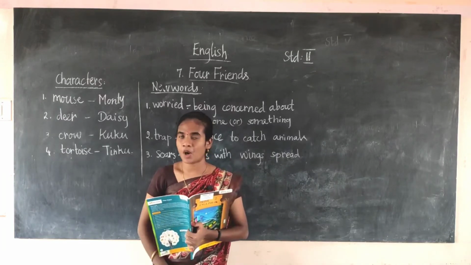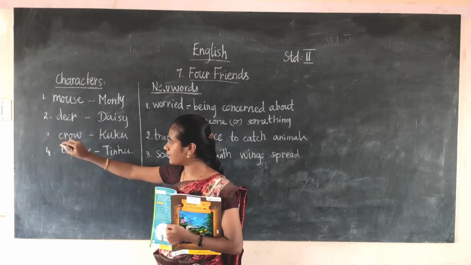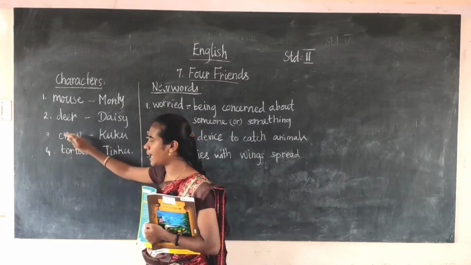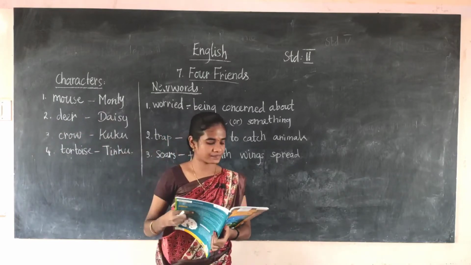Tinku reaches the spot. Now these three animals are there. At that time, the tortoise also came to that place. Now these four animals are in one place.